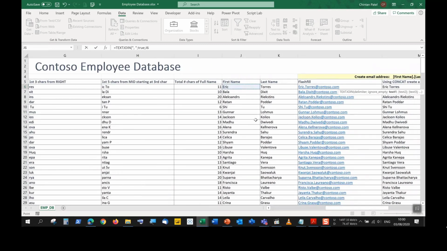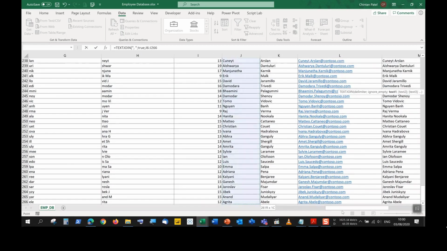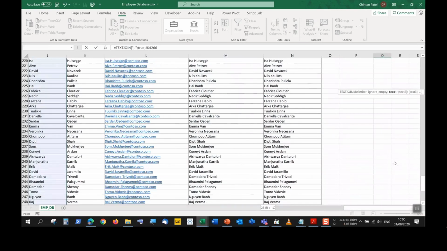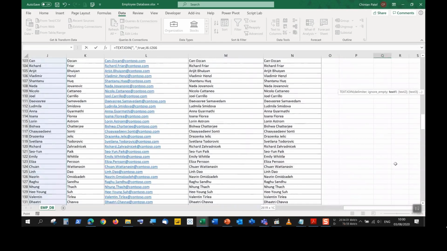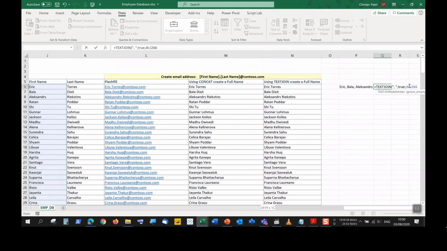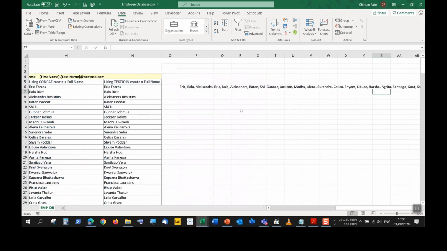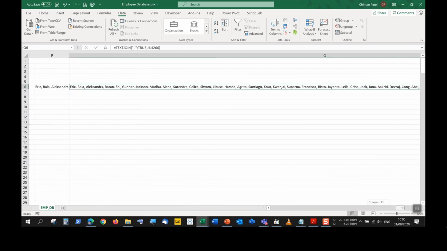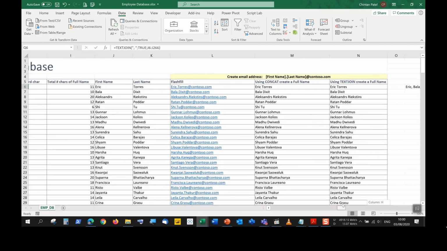I can just select J6, Control Shift and down. That selects all of these names here. So this you could not do in concat, but in text join it's possible. So we can now see from J6 to J266. I can close my brackets, push enter, and then we will see that it has created this long list for me of all the first names, one after the other, with a comma and a space.